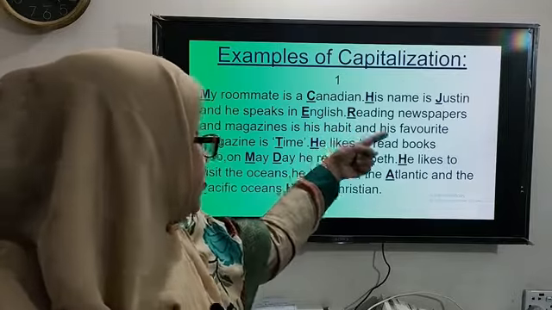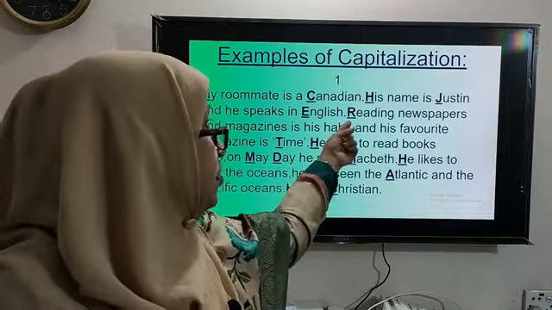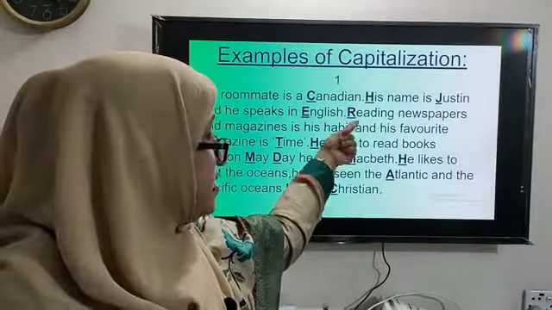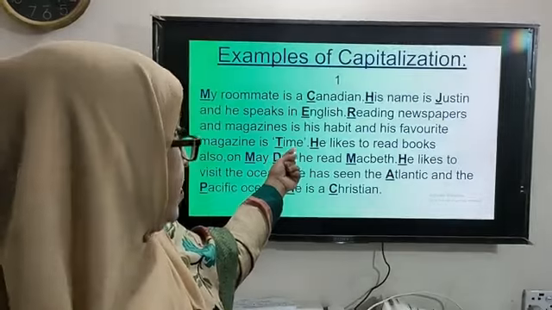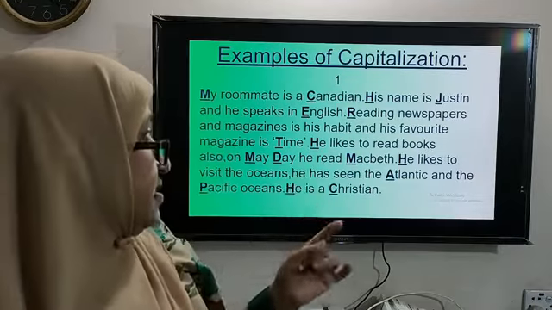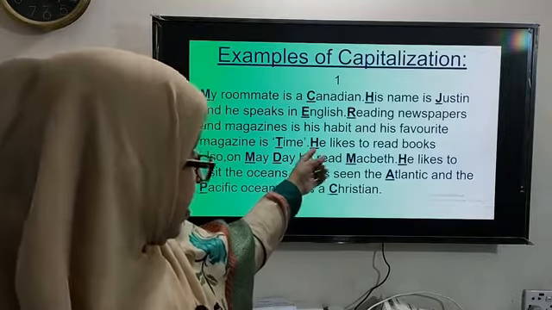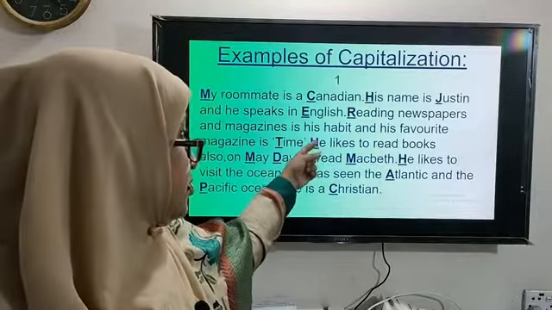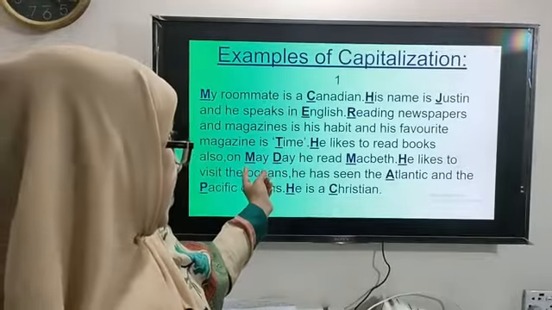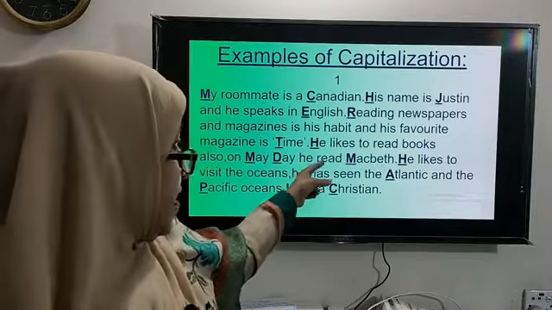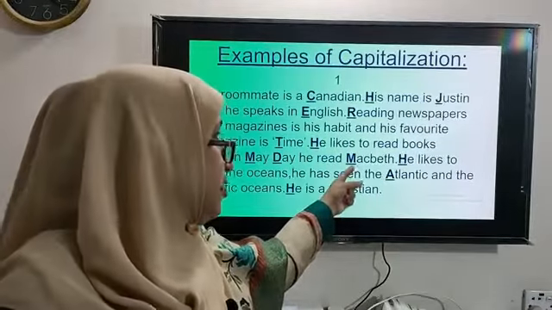Next sentence, reading newspapers and magazines is his habit and his favorite magazine is Time. So reading begins the next sentence, so R is capitalized, and Time is the name of a magazine, so T is also capitalized. Next sentence, he likes to read books also. On May Day, he read Macbeth. He begins the next sentence, so H is capitalized. May Day is the name of a holiday, so M and D are capitalized. Macbeth is the name of a famous drama written by Shakespeare, so it is also capitalized.